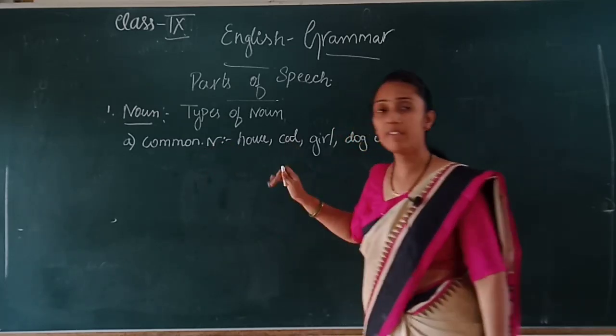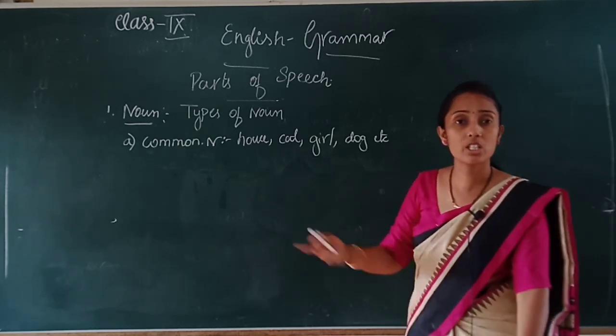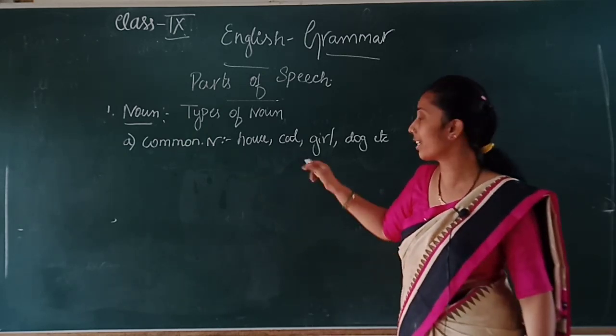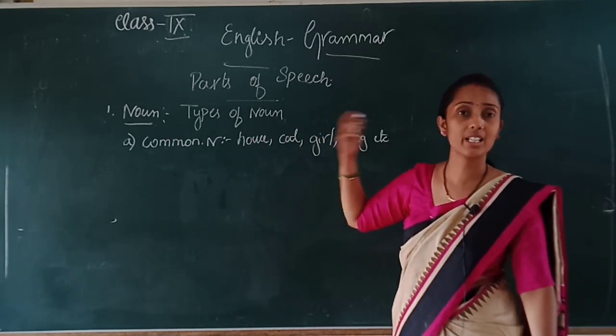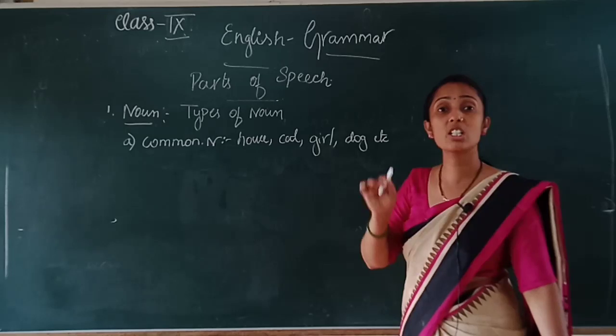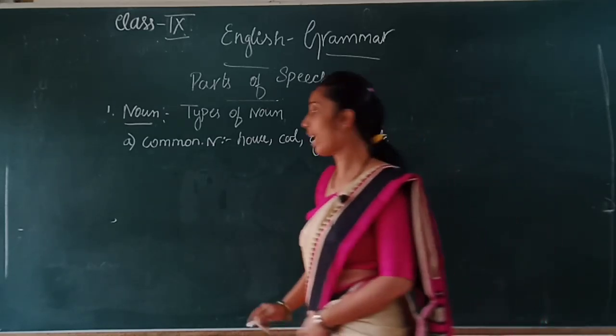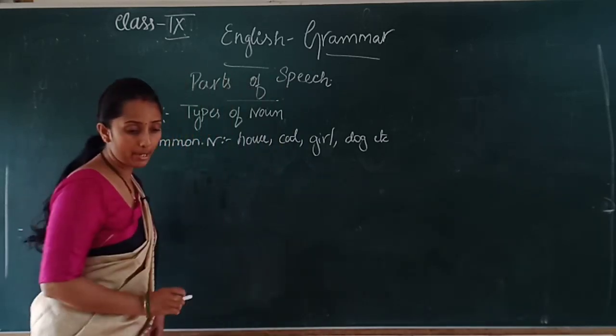Example, we keep a name for our pet animals, isn't it? Whereas for a street dog or street cat, we don't know the name. We will say that cat is nice, that cat is beautiful, isn't it? So where we don't know the name, which is non-specific, that comes under a common noun. Whereas another one is proper noun.